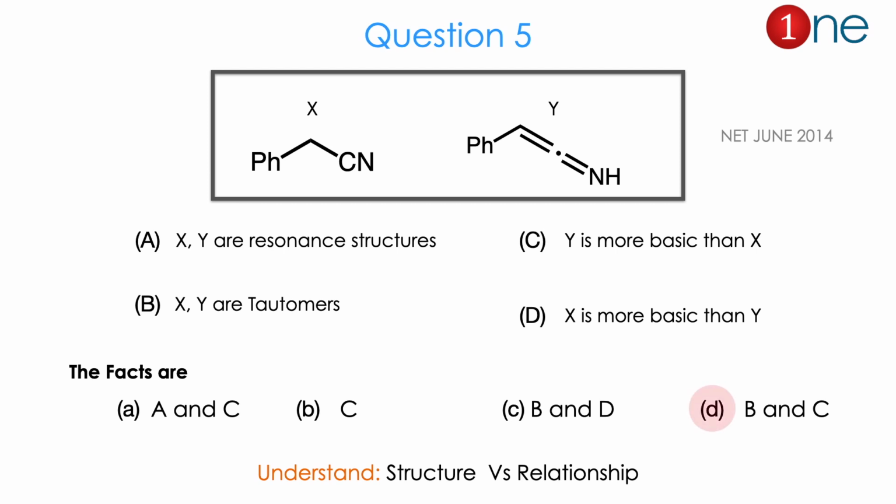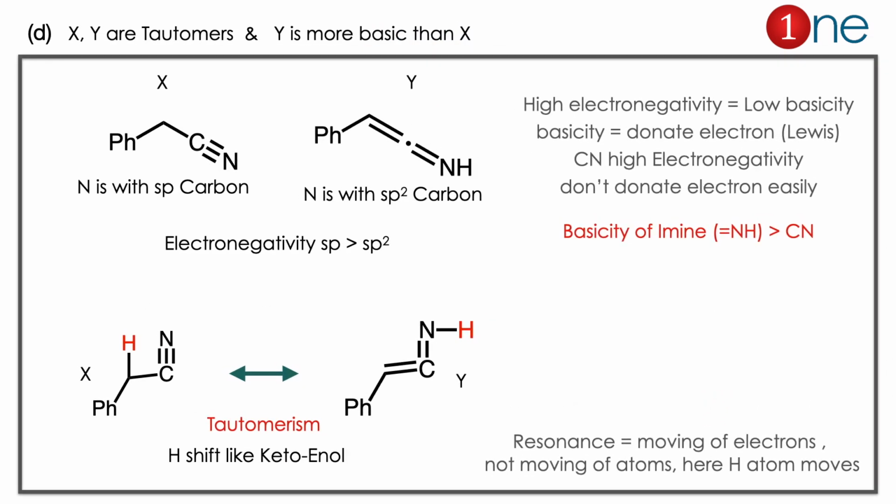The answer is D, which is B: tautomers, as well as Y is more basic than X. Let us see how. Here, first let us look at the basicity. We draw X and Y. Nitrogen is a donor here, it's a Lewis base, it has to donate. The question is whether nitrogen is attached to an sp carbon or an sp2 carbon. In X, it is attached to an sp carbon because it's a triple bond. In Y, it is attached to an sp2 carbon. If you look at the electronegativity, sp is higher than sp2. So the basicity of Y will be higher than X.